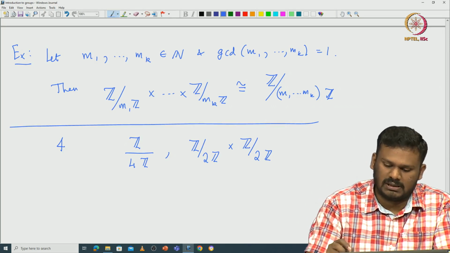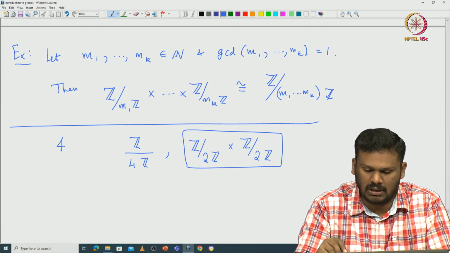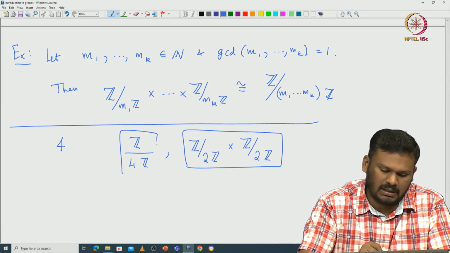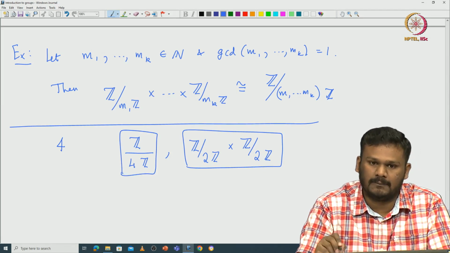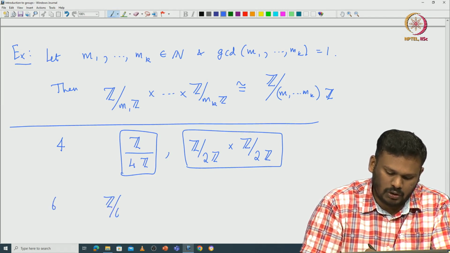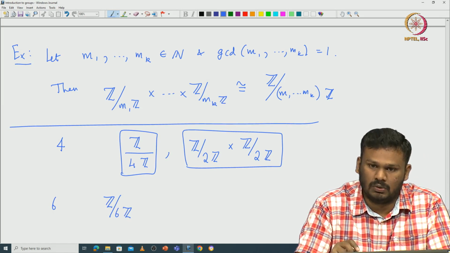So, here you can see that in this group, Z modulo 2Z cross Z modulo 2Z, all of its elements have order 2. But in Z modulo 4Z we have an order 4 element. Okay. So, if we go to order 6, then what happens? You have Z modulo 6Z. You are tempted to write 6 equal to 2 into 3, but 2 and 3 are relatively prime.